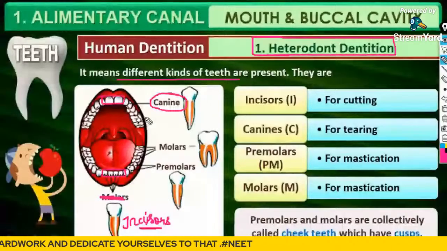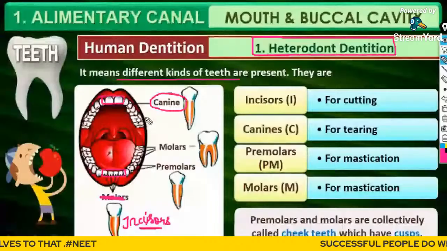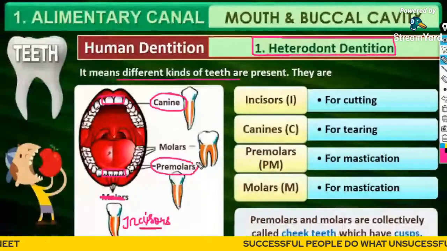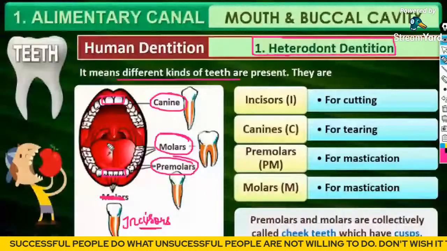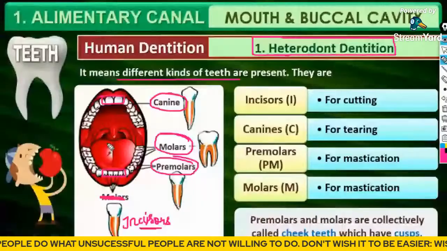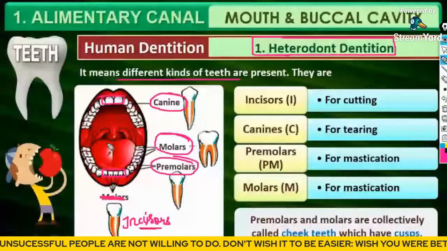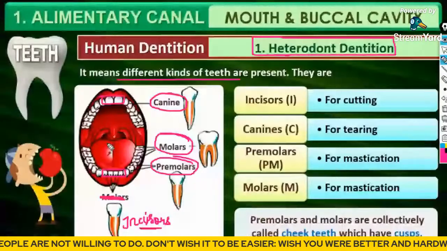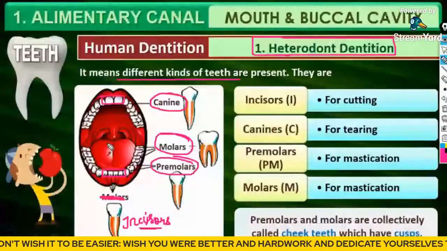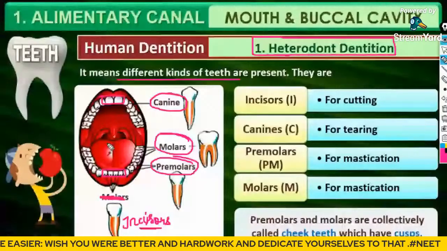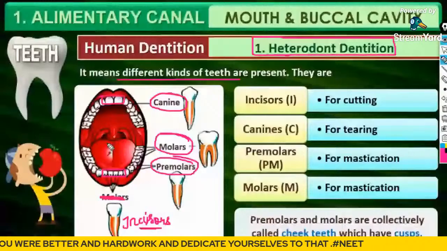For tearing of food. Then premolars and molars, for mastication, mixing of food. Chewing and crushing, all included inside the process of mastication.